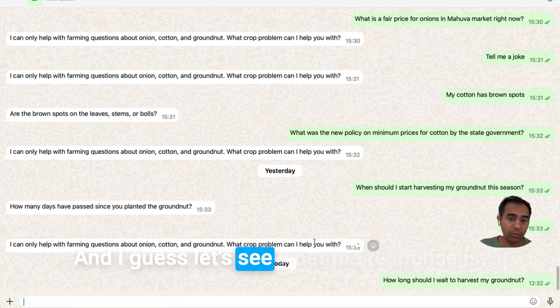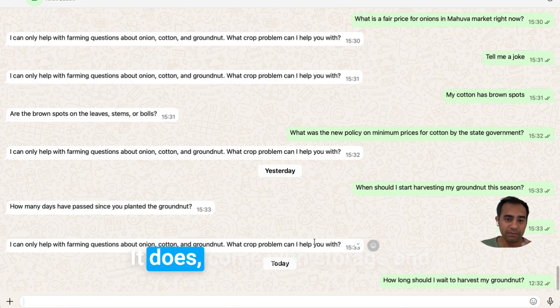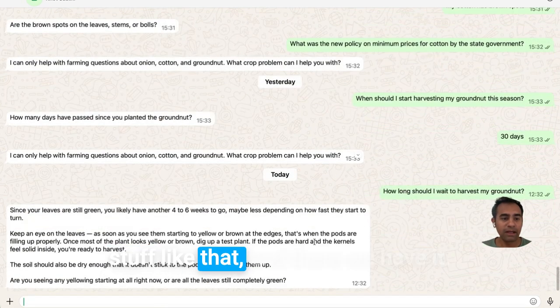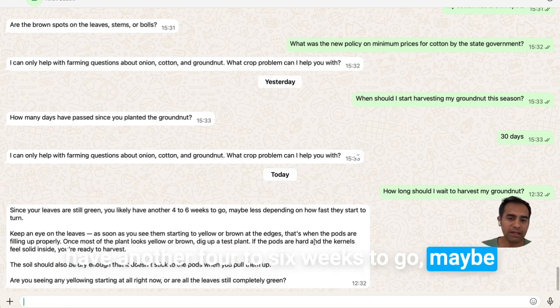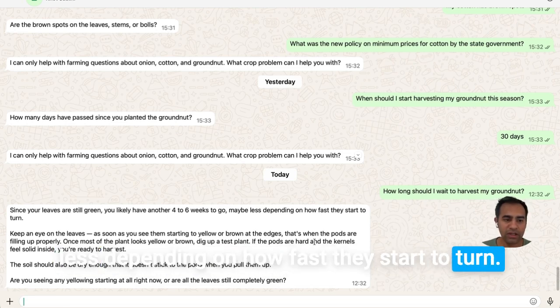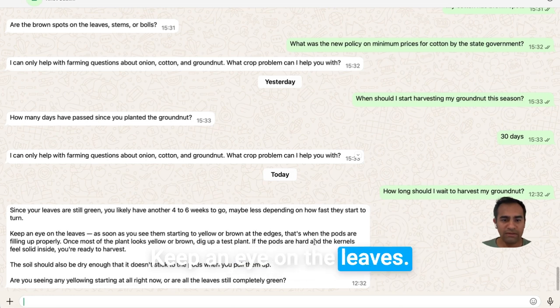And I guess let's see what the response is. It does come with storage and stuff like that. And there we have it. So since your leaves are still green, you likely have another 4 to 6 weeks to go, maybe less depending on how fast they start to turn. Keep an eye on the leaves.